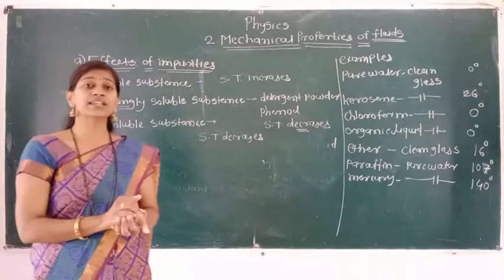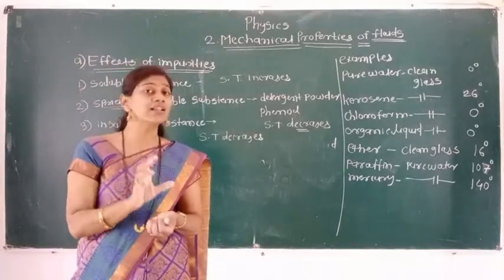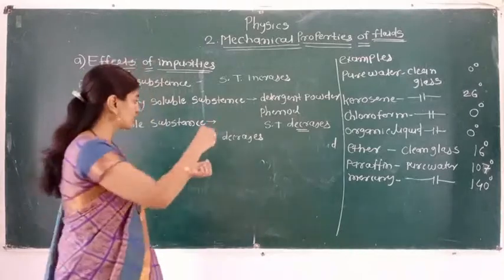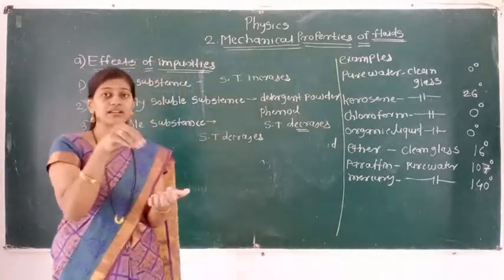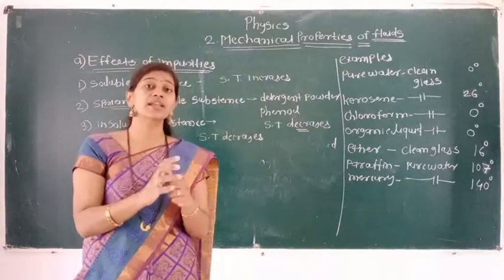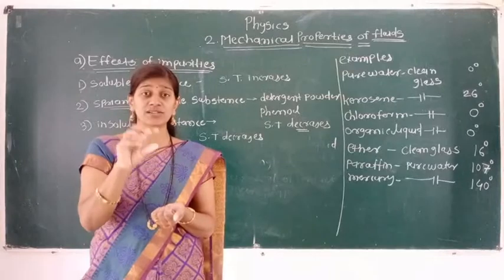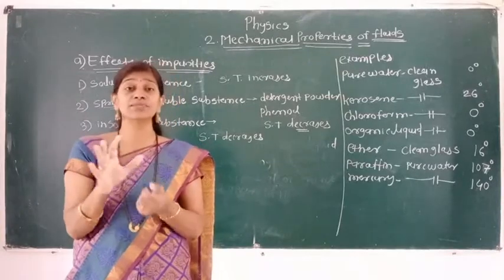If we take an example, we will take the example of mercury. Mercury drop is spherical in shape. Whenever we put the mercury drop in a container, dish, or on a surface, the drop of mercury is spherical in shape. But if dust is present in the same drop, because of that the mercury drop will not form a spherical shape.